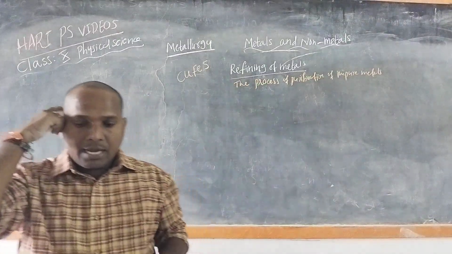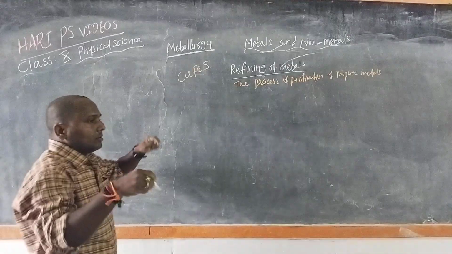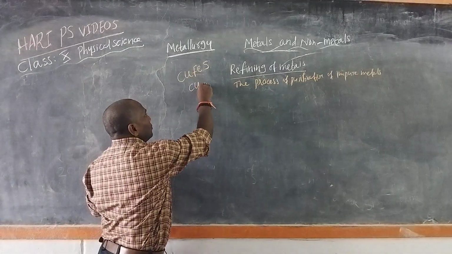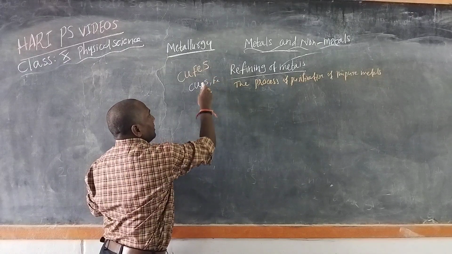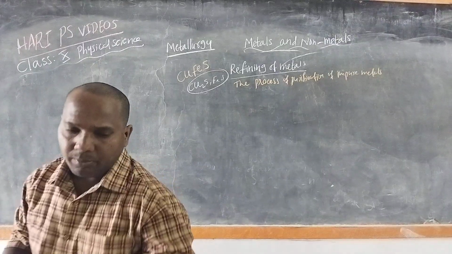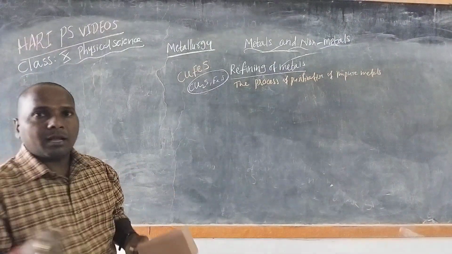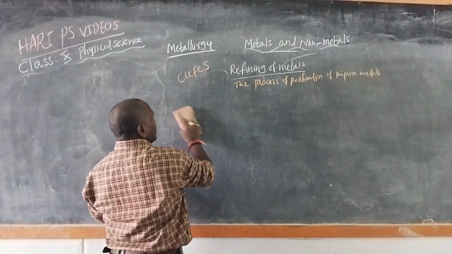So after the reduction process, it still has copper sulfide and iron and sulfur. So some impurities are also present.